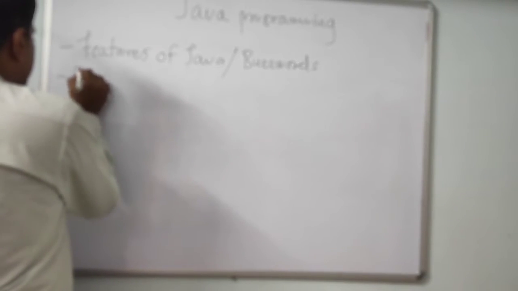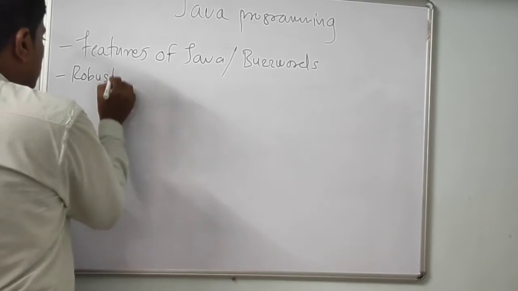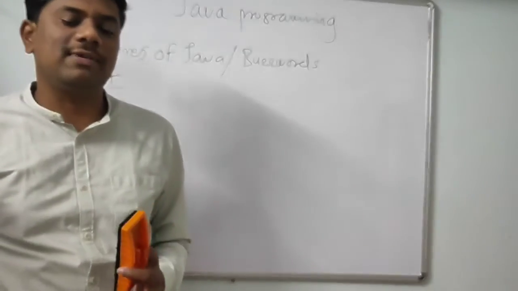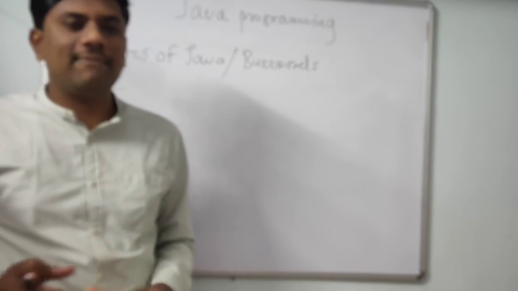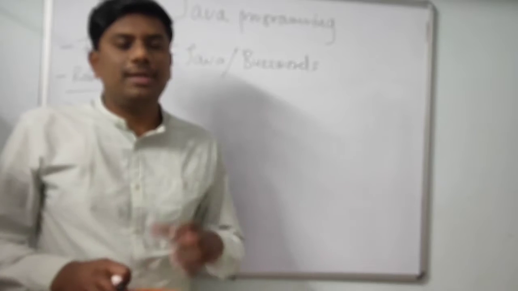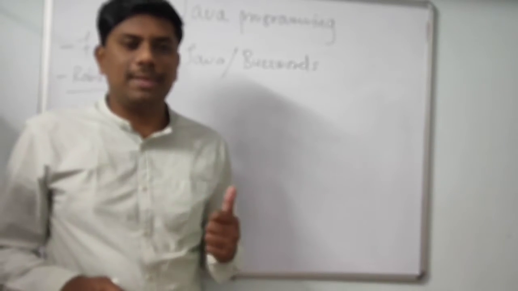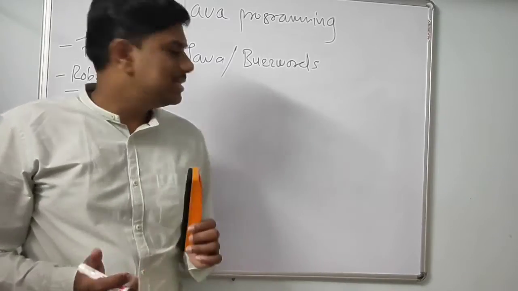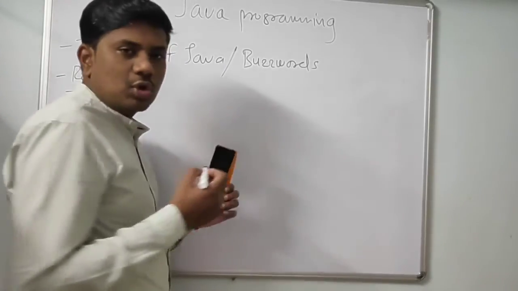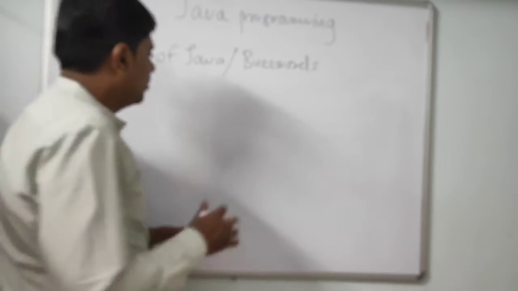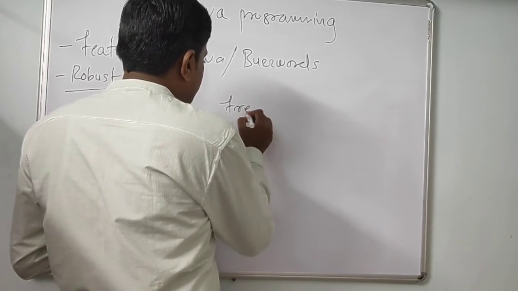Now next, Java is a robust language. Java is a strong language. Why is it a robust language? Because in C++, if you want to destroy any object, or if you want to deallocate memory, then you need to use some functions. For example, in C, if you want to release the memory, you should use the free function.